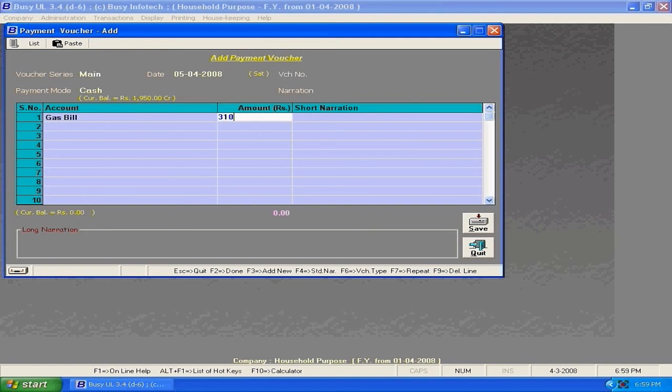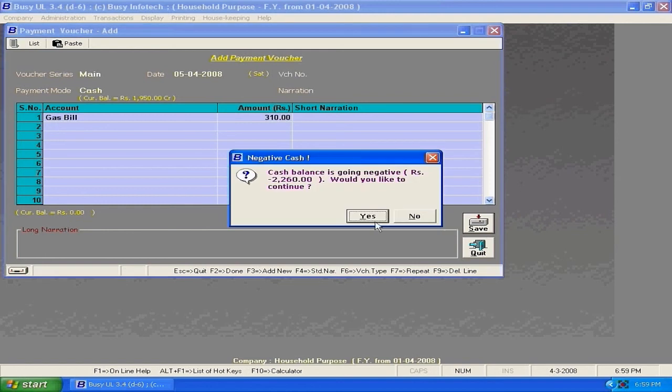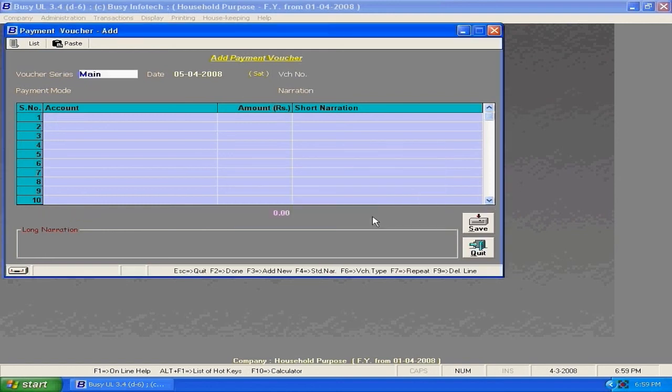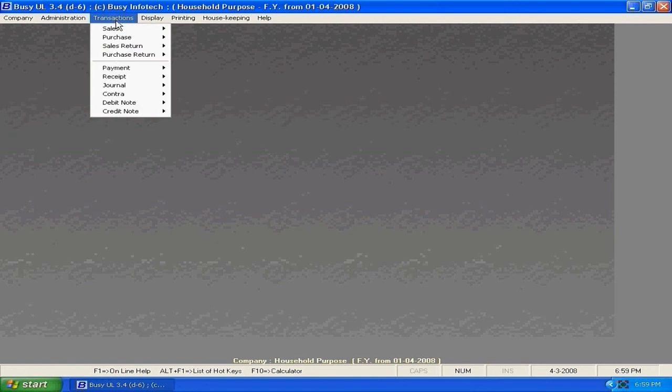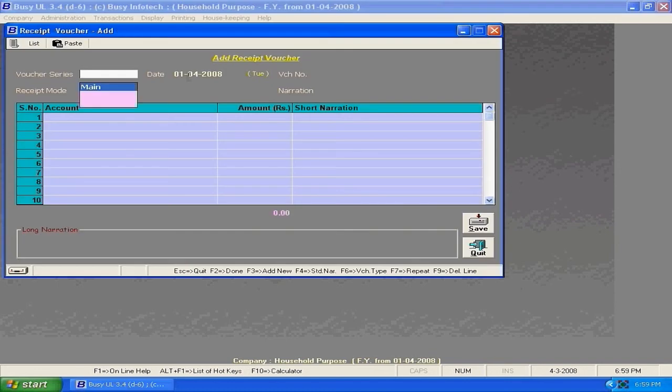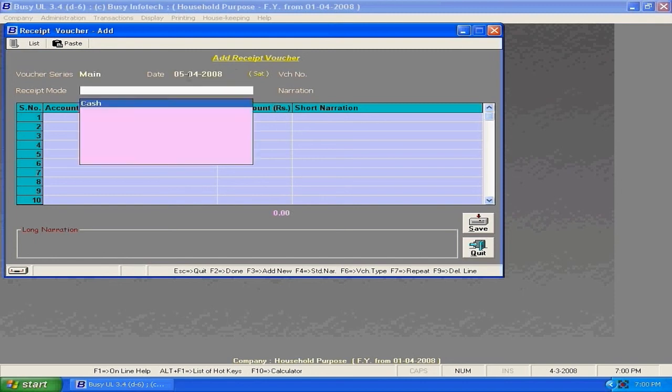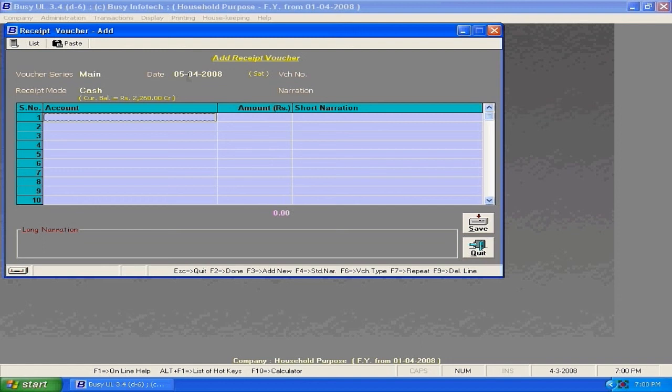Like this you can enter the payments when and where you have made them. Similarly, on receiving cash you can enter it in the receipts voucher. Payments and receipts vouchers are of a similar type. In receipts and payments we will be mostly dealing with cash, so by default the mode will be cash only.